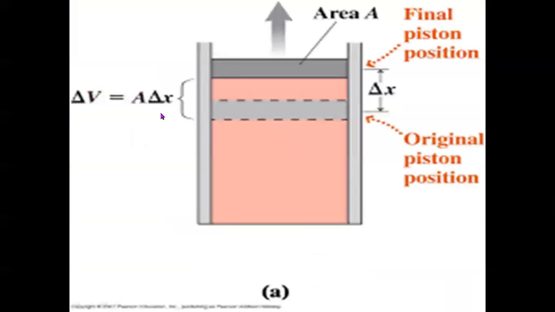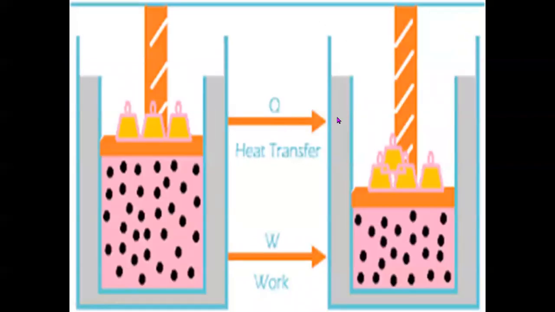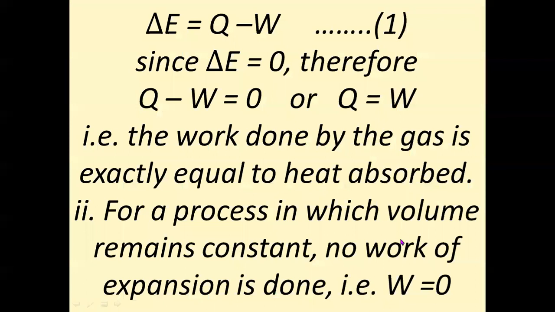Here in this figure, this illustrates the difference in volume or increase in volume in small amounts, delta V. Now, this is compression. Here, this was the original pressure. Now, we increase the external pressure. As a result, the gas is compressed. That means the initial volume is greater than the final volume.